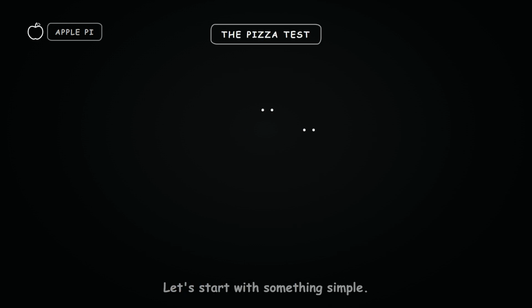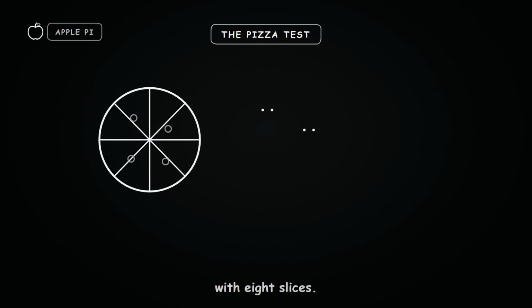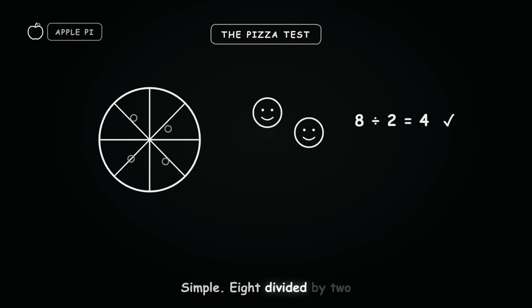Let's start with something simple. Imagine you've got a pizza with 8 slices. You and a friend share it, so you divide 8 slices by 2 people. You each get 4. Simple. 8 divided by 2 is 4.